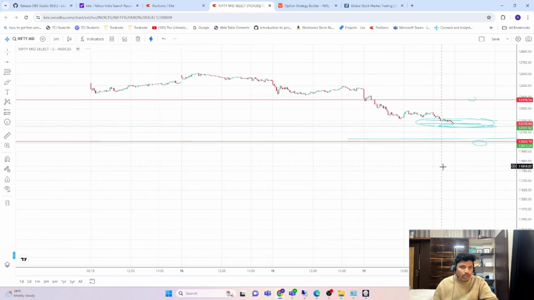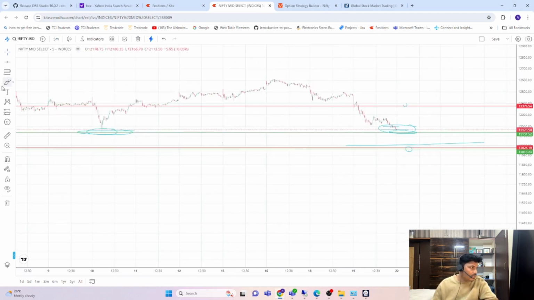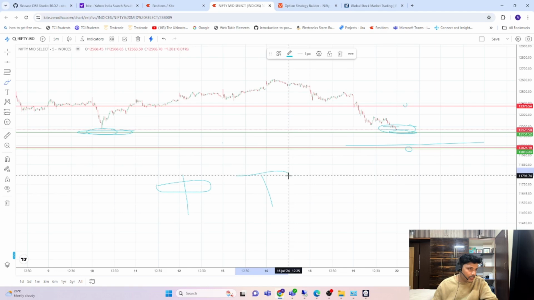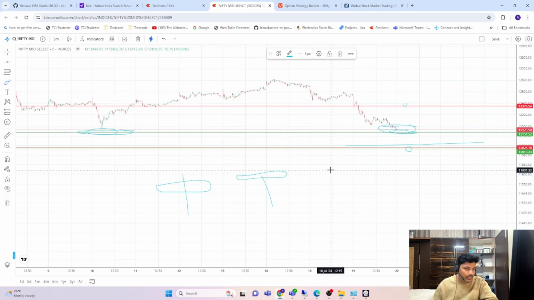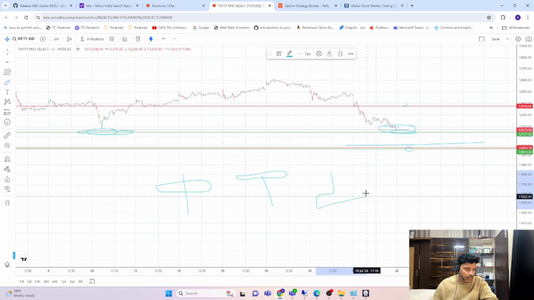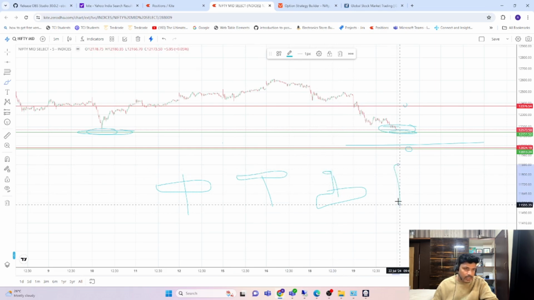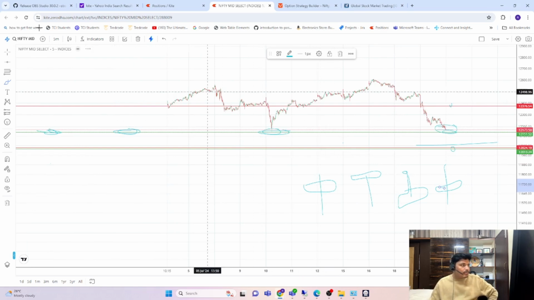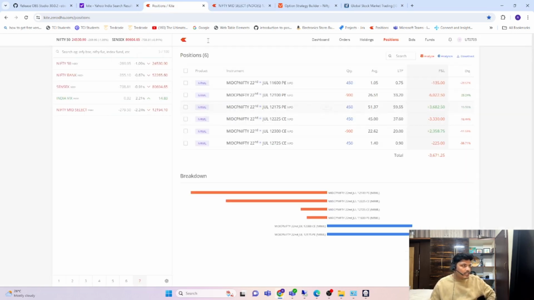But the candle will be of this kind. It may open and close like this, or it may close like this, but it won't close like this, that is a damn sure. It opens like this and it won't close like this. It will close in this candle way only, because of that particular day. And also, if I consider the open interest, let me open the option chain.